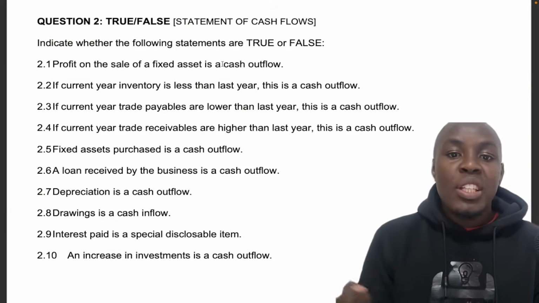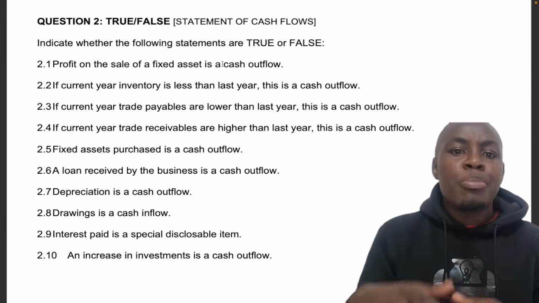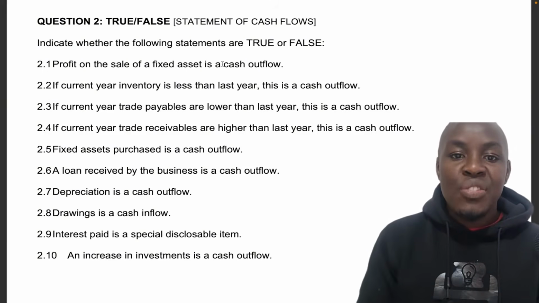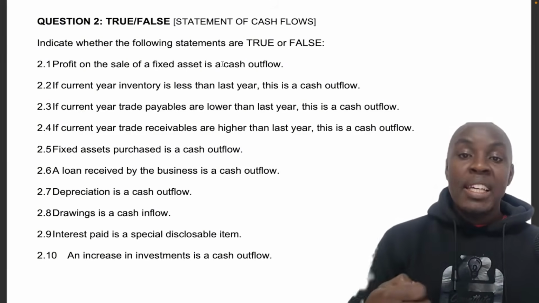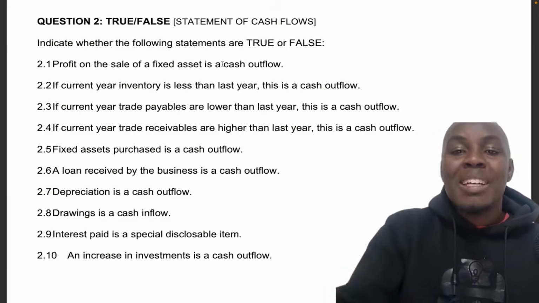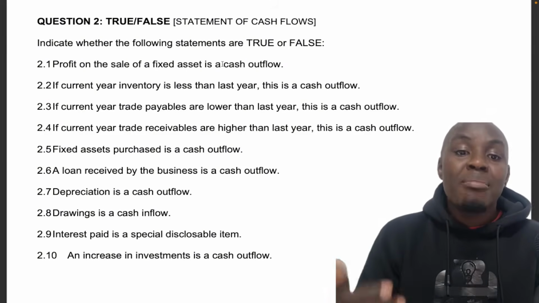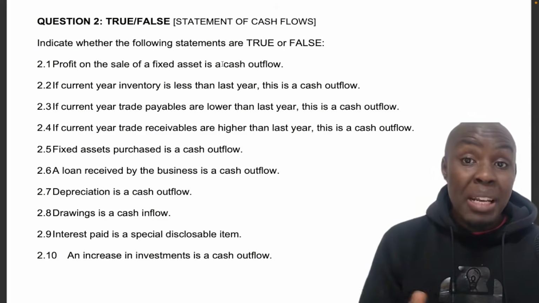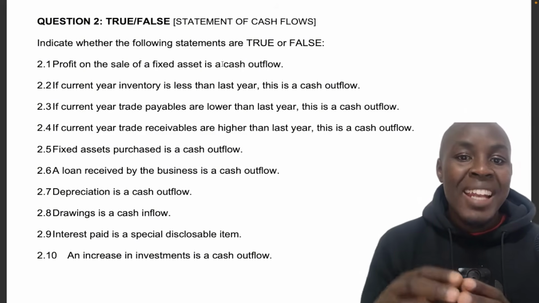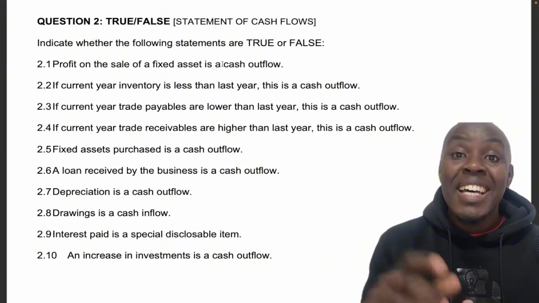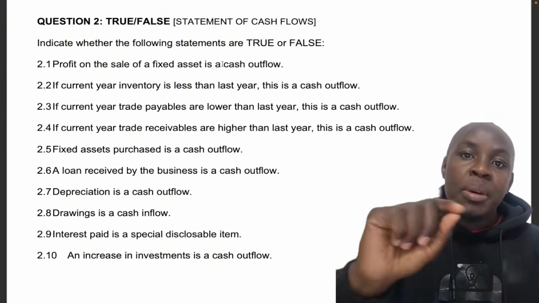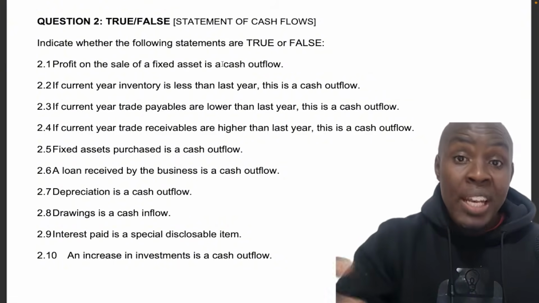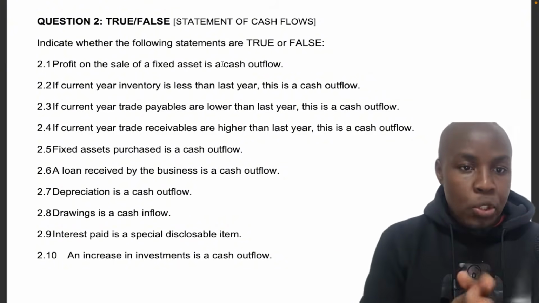When we say profit on the sale of a fixed asset, we're basically saying how much profit did I make for selling this fixed asset. Okay, and so you're not basically receiving money for making that profit, or you're not paying someone money for making that profit. Yes, you're making money by selling it and receiving the money, but the profit in itself is a non-cash item, and that's why it's an adjusting item. Okay, and that will go as an adjusting item next to depreciation, which is also a non-cash flow item. Okay, so let's keep going now.